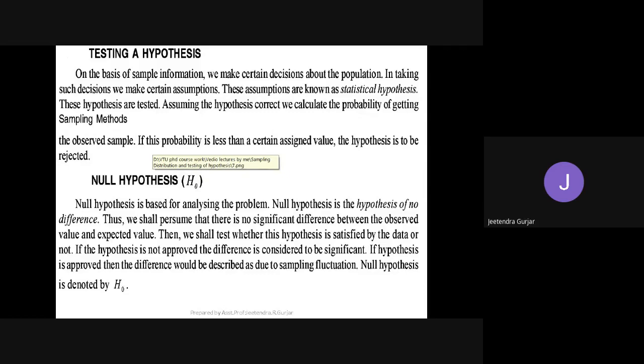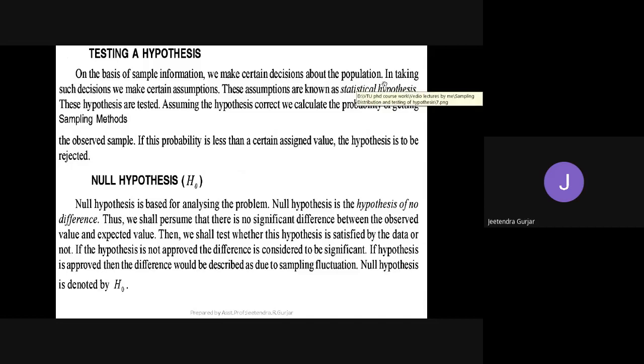Like this we will select all, and all will get the job. Then after getting selected, they will test. On the basis of sample information, we make certain decisions about the population.